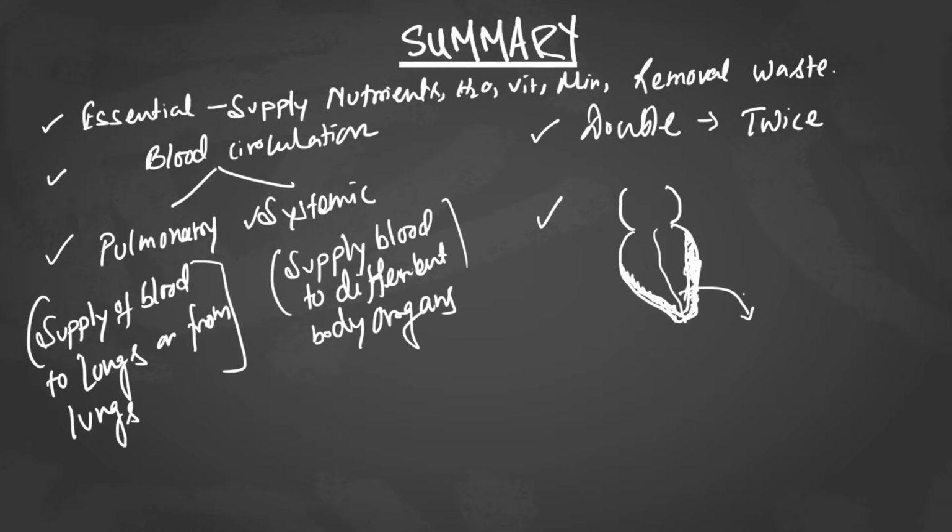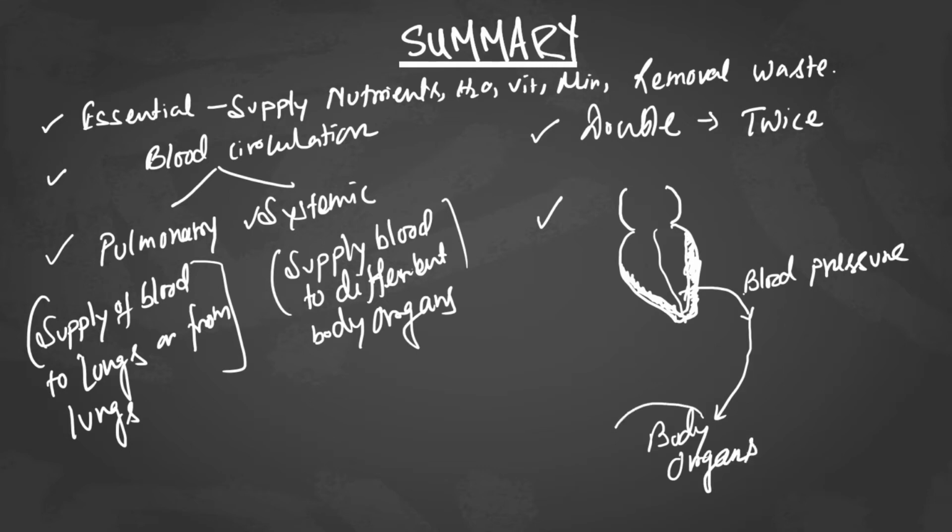If the blood is released with high pressure, it will be able to reach our different body organs. If the blood is not released with higher pressure, all body organs will not receive blood, and slowly that particular organ will die.